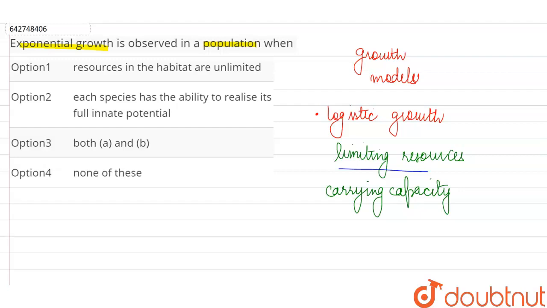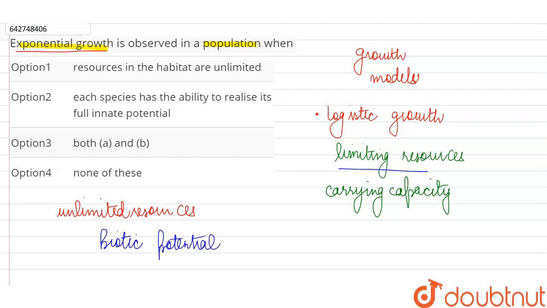But in the case of exponential growth, we are seeing a scenario where the resources are not limiting. If a population has unlimited resources at its disposal, then obviously the population is going to increase explosively because there is no limiting factor, there is nothing to stop them, and they are going to realize their full potential to increase in numbers, which is known as the biotic potential.